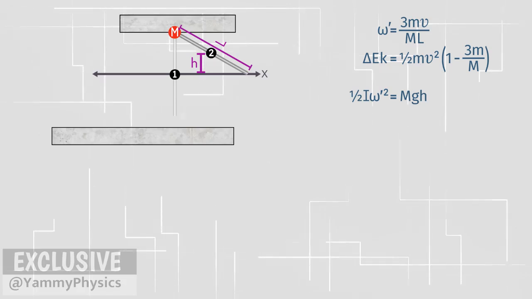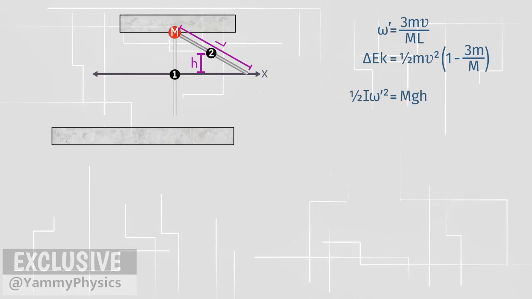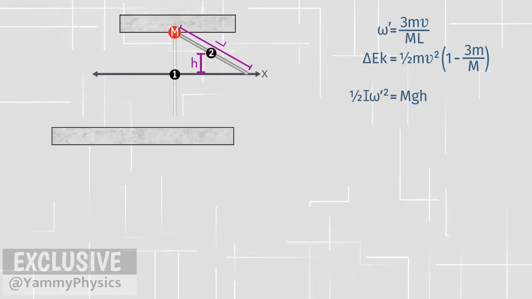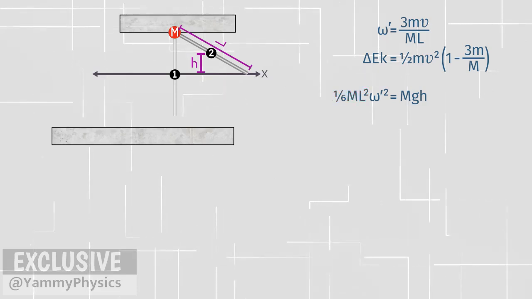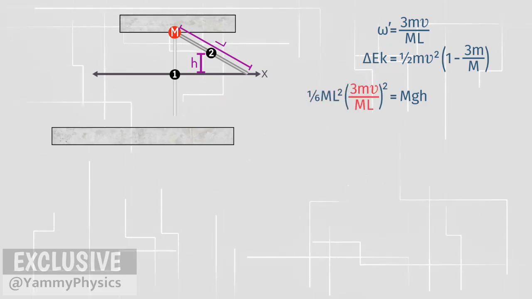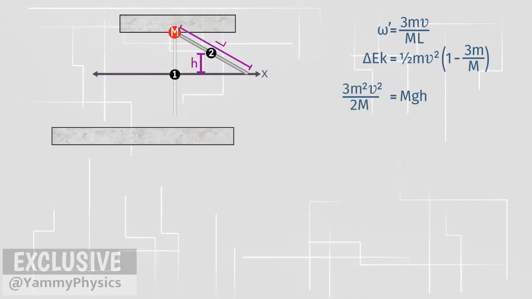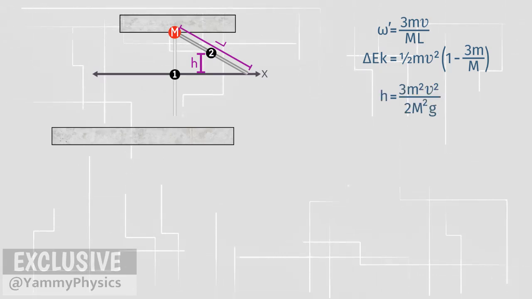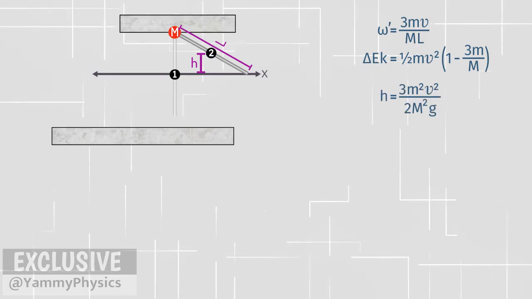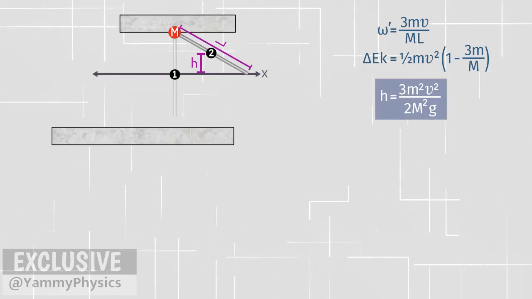What remains is half I omega prime squared equals big M g h. We have found out the value of the moment of inertia of the thin stick. We also know the value of omega prime. A little scribble on the paper, and we get h equals 3m squared v squared over 2 big M squared g. This is the maximum height that the stick can reach.